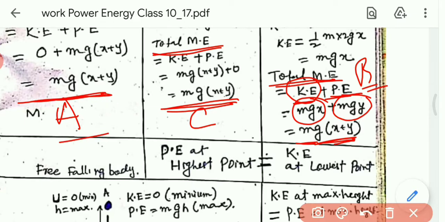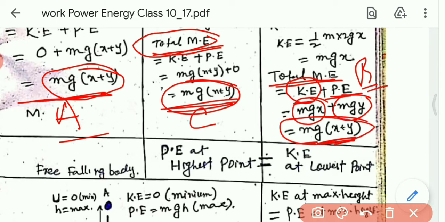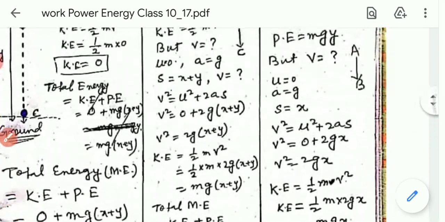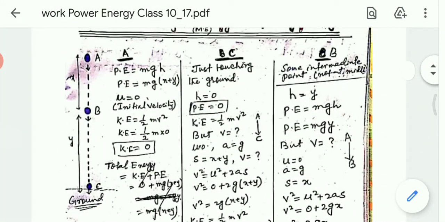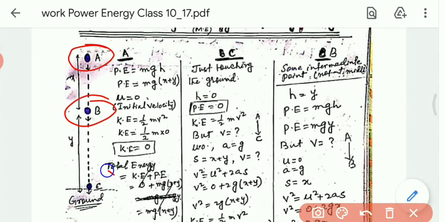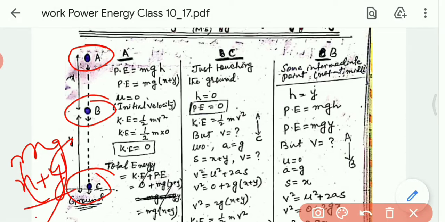So at all heights, the total mechanical energy, mind it, not total kinetic energy, not total potential energy, but total energy, that is total mechanical energy, is mg(x plus y). So this proves the conservation of energy. Is it clear? So total mechanical energy at the point A, at the point B, and at the point C is mg(x plus y). So at all the points, the total mechanical energy is equal. So this is the energy conservation of a freely falling body.